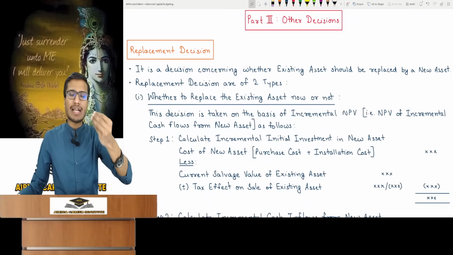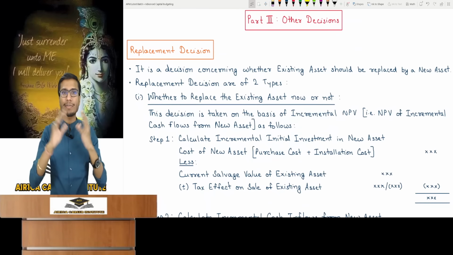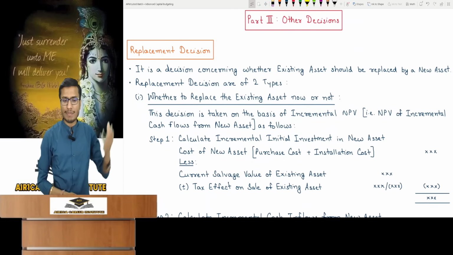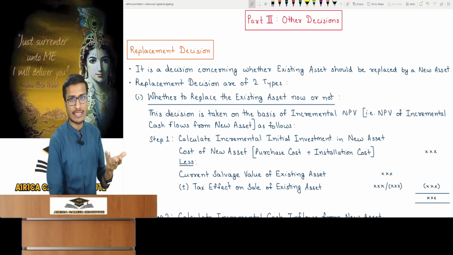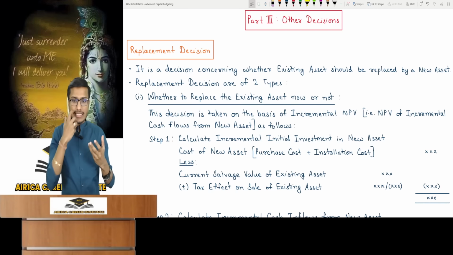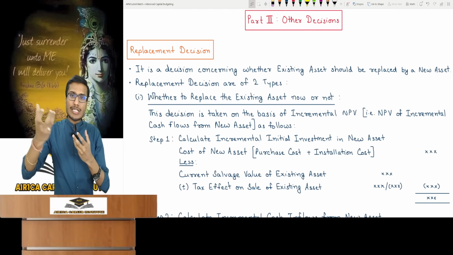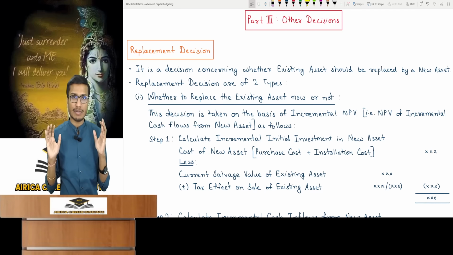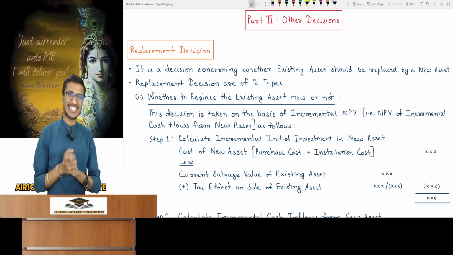We have completed the major part of this chapter, covering risk analysis techniques, and the most important questions for the exam came from that part. Now we will quickly complete the third part, which is other decisions in this chapter. When we talk about capital budgeting, and then within capital budgeting itself, one aspect we consider is project investment, whether to invest in a project or not. We understand this as decision making, but that's just one branch of capital budgeting.